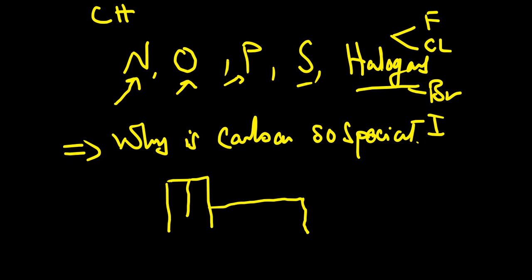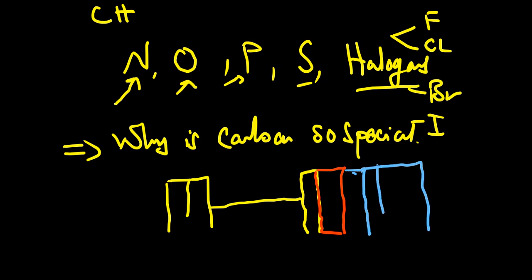Then you have the third group, and after that the fourth group, that's where you're going to find your carbon. After that we are going to have 4 groups again: 1, 2, 3, 4.